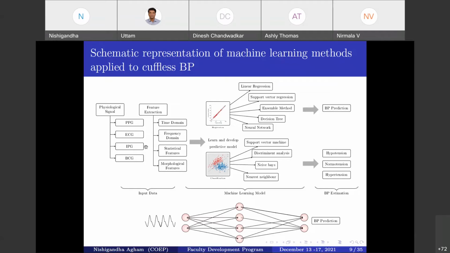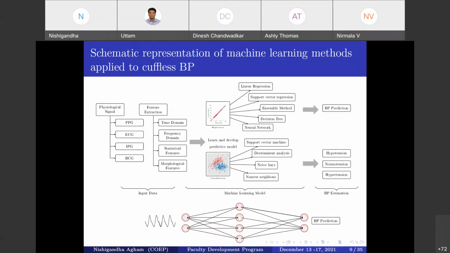Input features over here are the physiological signals. Here I mentioned the four physiological signals, that is the photoplethysmograph, electrocardiograph, impedance plethysmograph, and ballistocardiograph. A few researchers only combine this PPG and ECG. A few researchers also use only the IPG, or the combination of all four physiological signals. It depends upon how they get the accuracy according to the learning method. Along with the ECG and PPG, this IPG and BCG are also used as important signals for the BP estimation, because most people are only aware of the PPG and ECG.